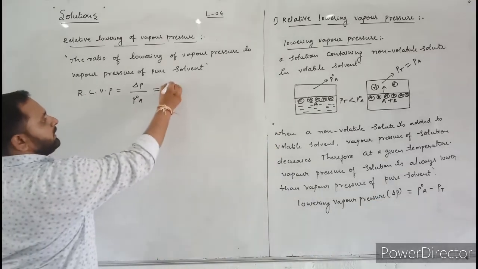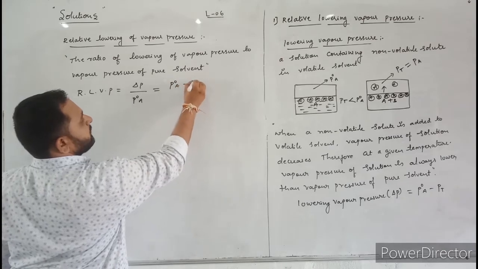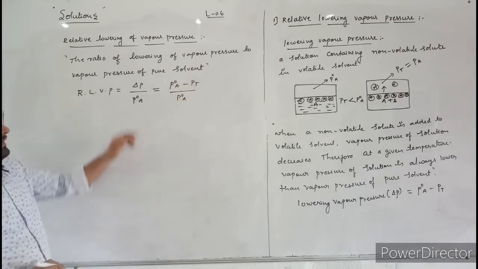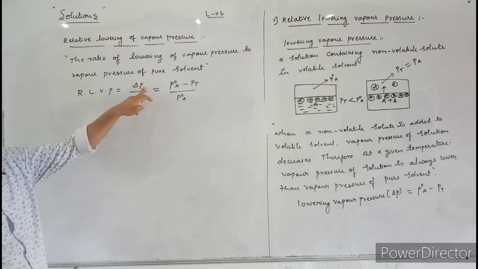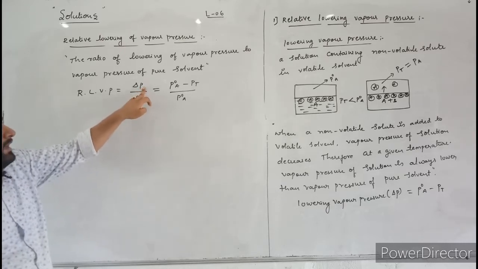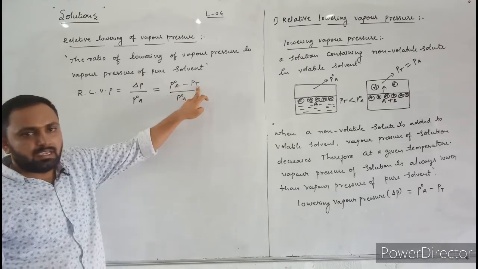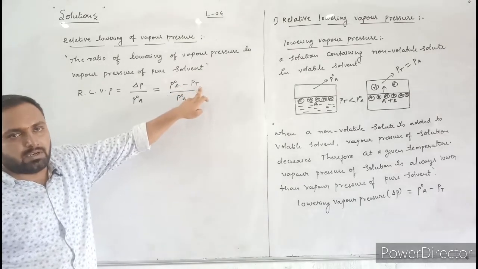So you write P naught A minus PT divided by P naught A. Here, delta P is the change in pressure or lowering of vapor pressure. P naught A is the vapor pressure of pure solvent. PT is the vapor pressure of total solution.